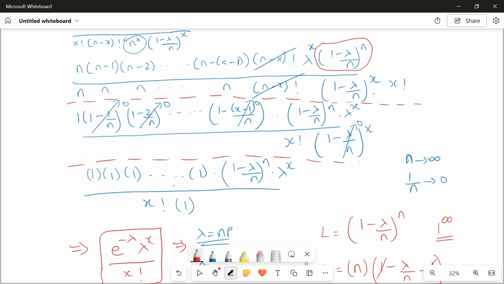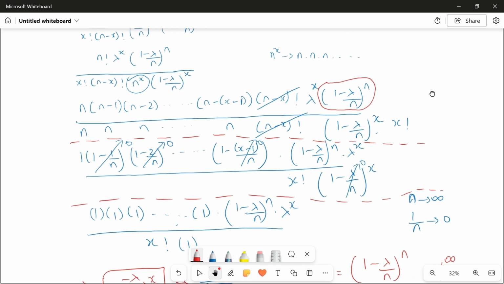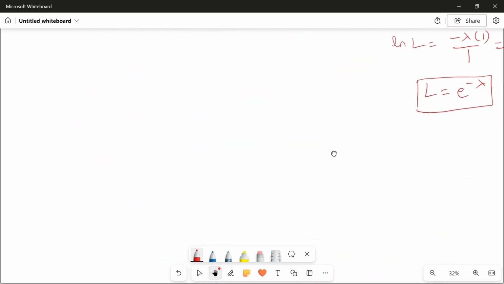Now what is the CDF formula? There is no formula as such, but how will you calculate the CDF? The CDF, F of x, is equal to the probability that X is less than or equal to x. Do not forget the sigma. One more important thing here: the sigma goes from 0 to infinity. Why? Because your n tends to infinity. Remember, in the binomial distribution it was just n, a finite number. Now, because it is infinity, you will put the limits as infinity.